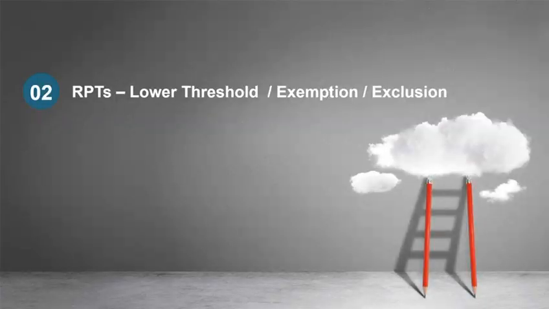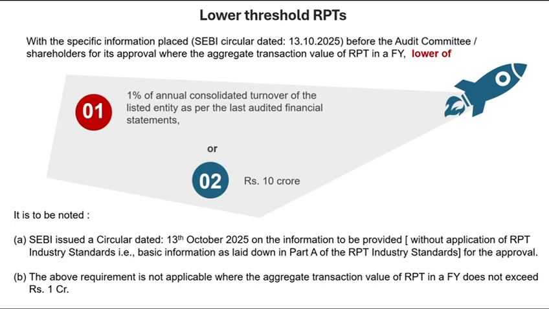Let's shift gears a bit. For a lot of smaller companies, did SEBI make things any easier for the little guys or for low-value deals? SEBI's latest changes bring some real relief for smaller or low-risk transactions. They did, actually. For RPTs up to 20 crore, there's now simplified reporting. That cuts down unnecessary paperwork for truly minor deals.